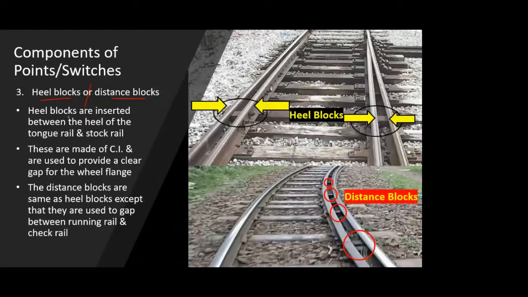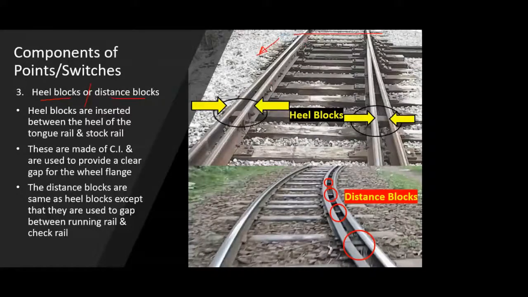So heel block, on the right hand side, if you see the top figure, this is the starting point, or this is the toe of my switch, where I can see a tongue rail and a stock rail in the picture. And as I go towards this direction, this direction will be towards the crossing.